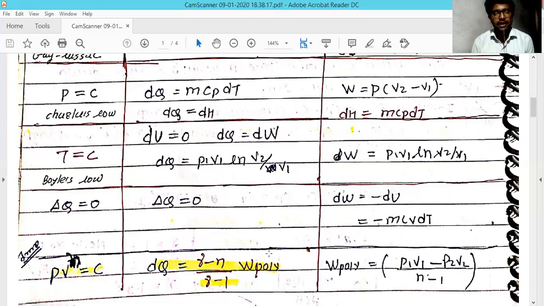So it becomes du equals minus dw. If you get work output from this process, it simply reduces the internal energy of the system, because you are not supplying external energy to the system, but it is still taking out some internal energy of that system. It is noted with a negative sign, negative m cv dT.